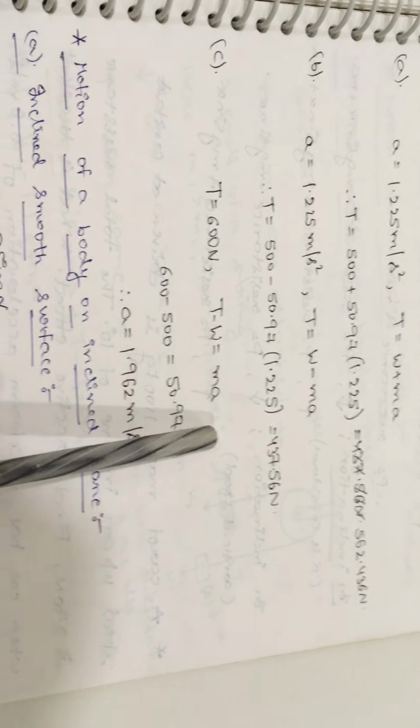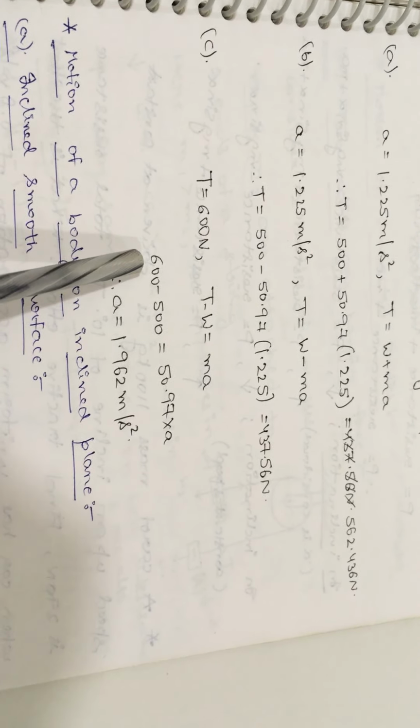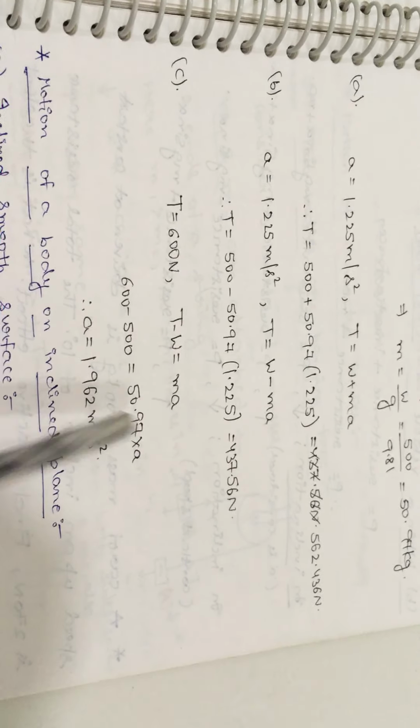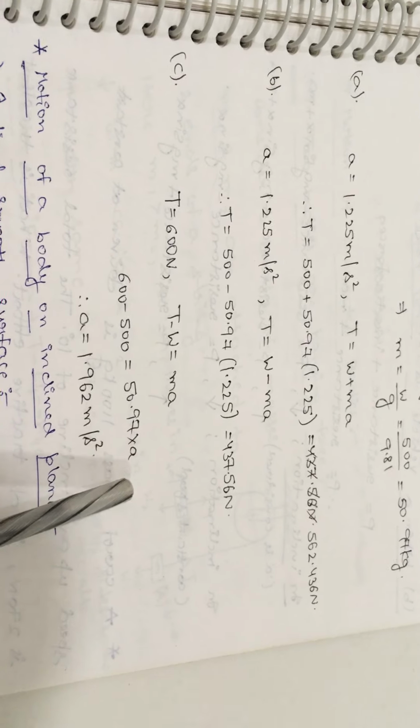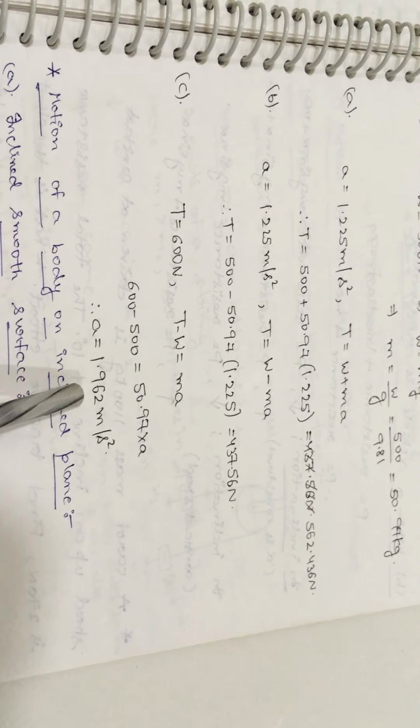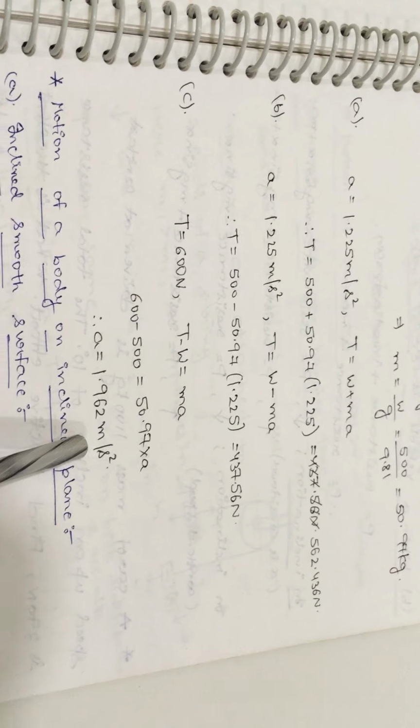That is T minus W is equal to plus ma. So use that equation here. Substitute the T value as 600, the W value as 500, the m value we have calculated, and keep the a value as the unknown value. Why? Because we have to calculate the acceleration value for the third bit. So make a the subject and you will get the value for the acceleration, in meter per second square.